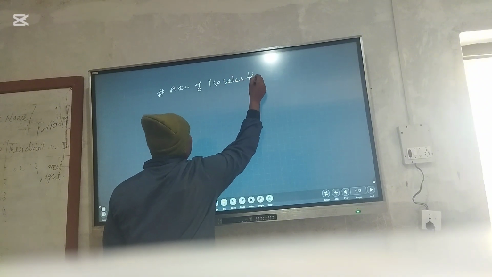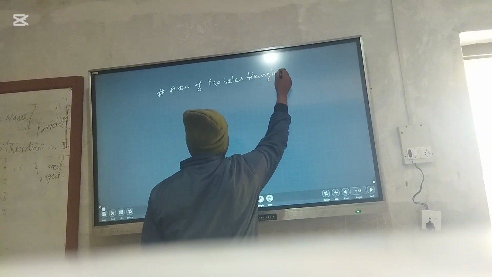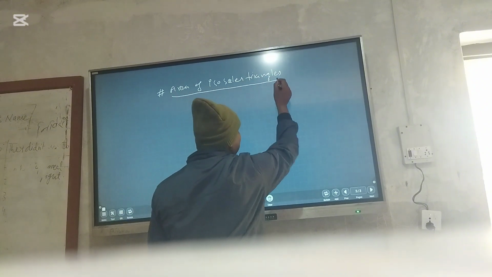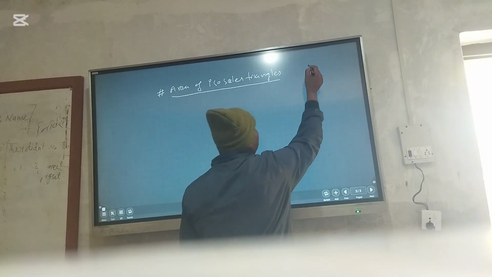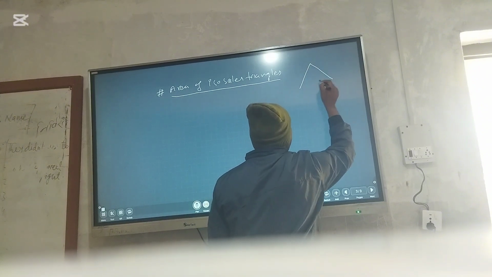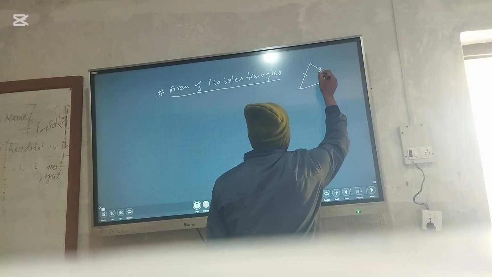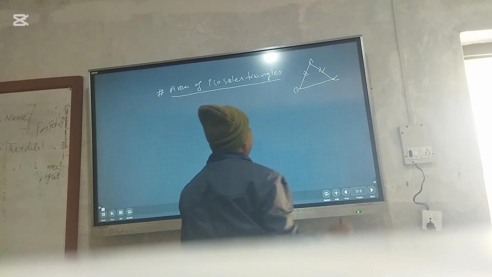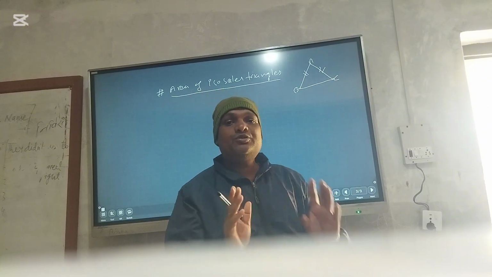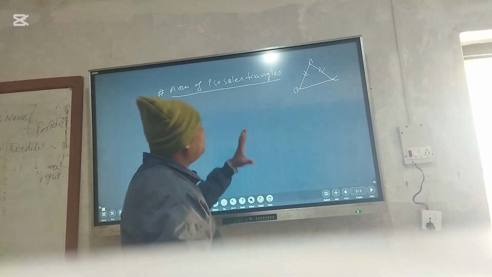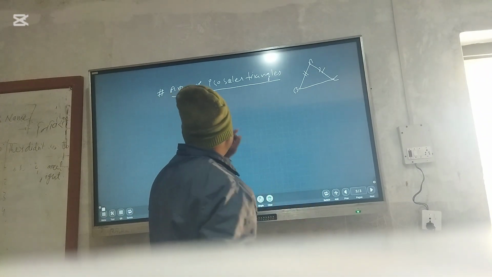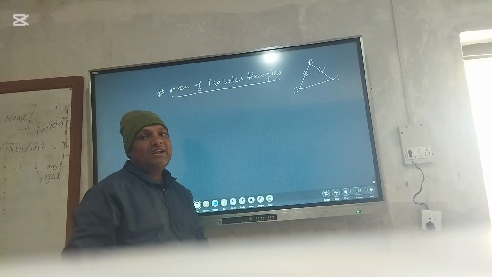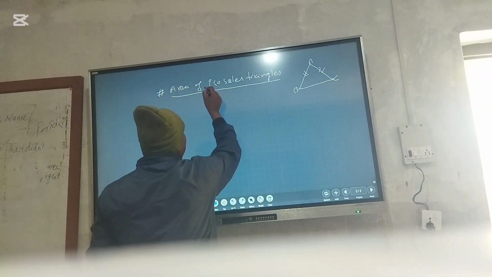What is an isosceles triangle? Those types of triangle in which any two sides are equal. Any two sides of a triangle are equal, then that is called an isosceles triangle. Any triangle having two sides equal is known as an isosceles triangle.